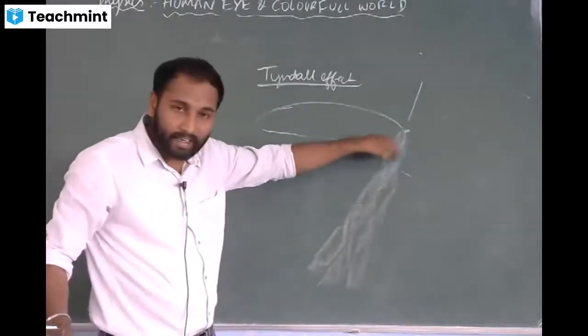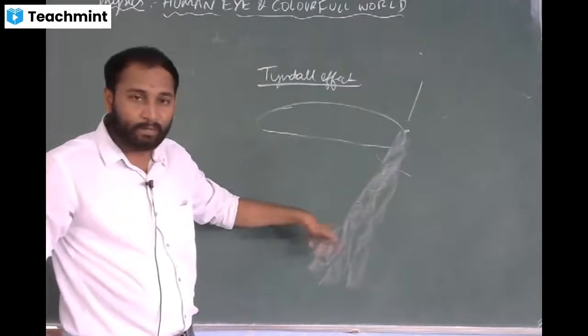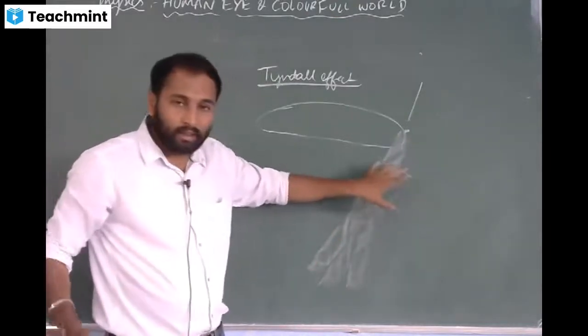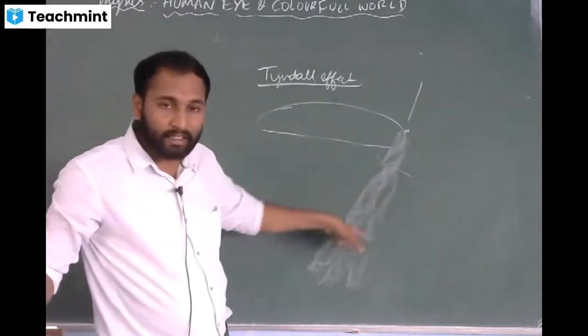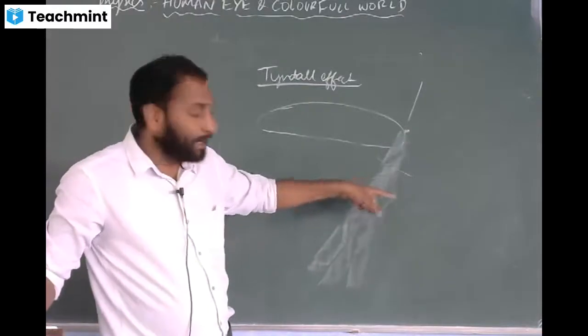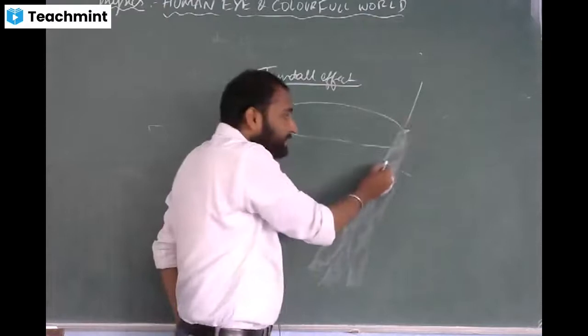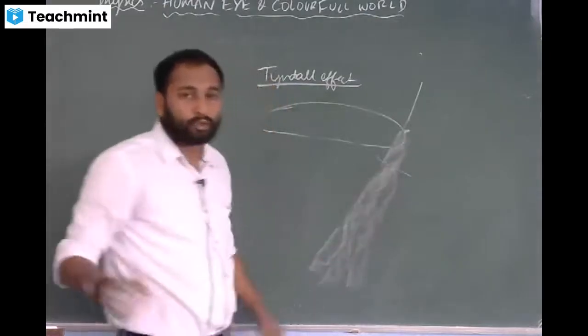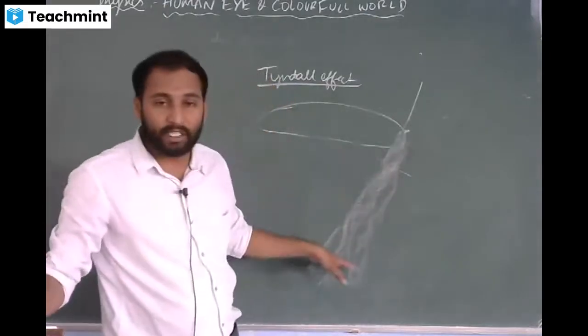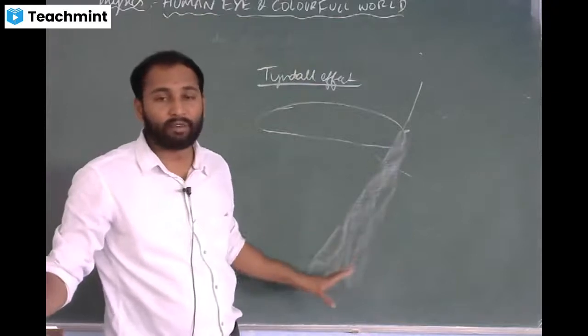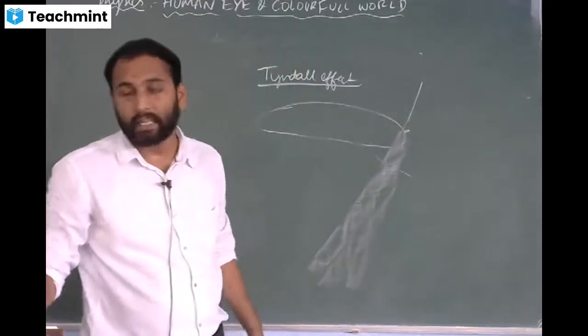You will see that light entering the forest because of the moisture present in the air. This light beam hits those particles, so the path of the light becomes visible. So the canopy of a dense forest is one example of the Tyndall effect.